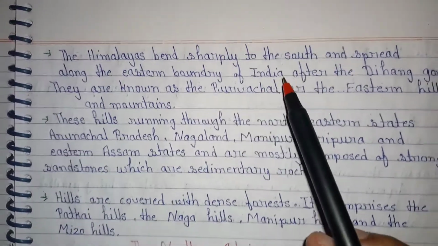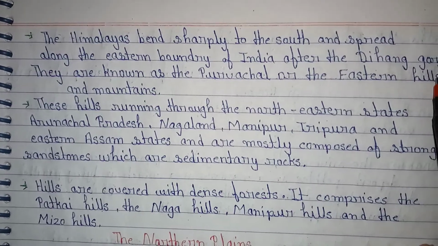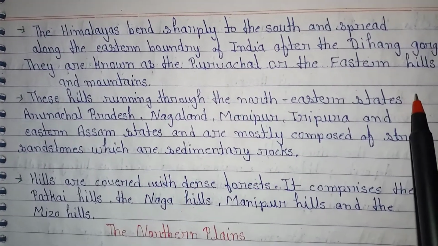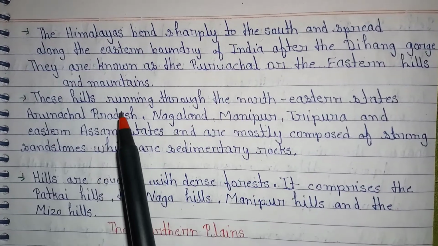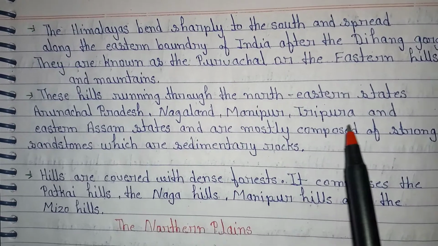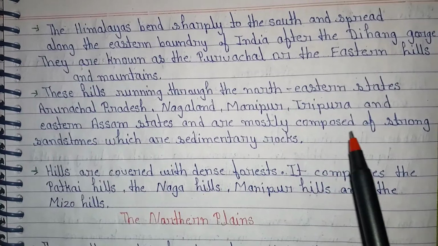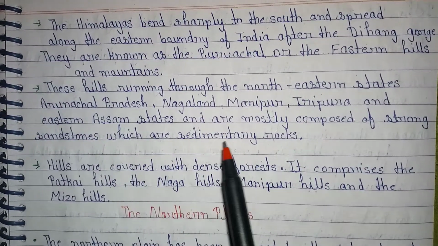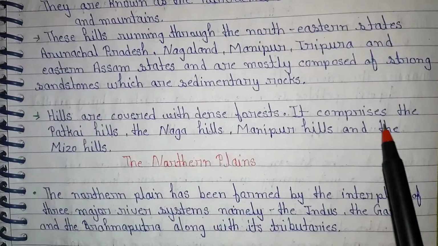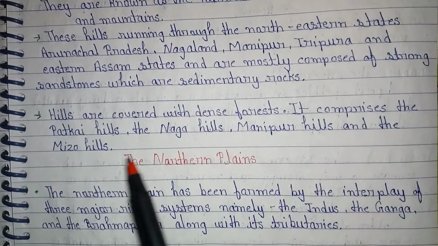The Himalaya bends sharply to the south and spreads along the eastern boundary of India after the Dihang Gorge. They are known as the Purvanchal or the Eastern Hills and Mountains. These hills running through the northeastern states Arunachal Pradesh, Nagaland, Manipur, Tripura and eastern Assam are mostly composed of strong sandstones which are sedimentary rocks. Hills are covered with dense forest. It comprises the Patkai Hills, the Naga Hills, the Manipur Hills and the Mizo Hills.